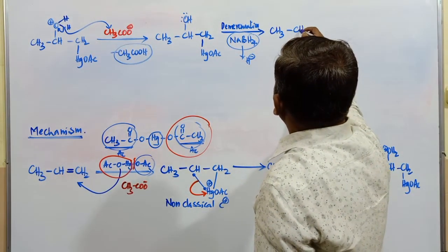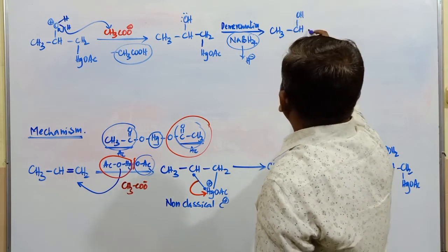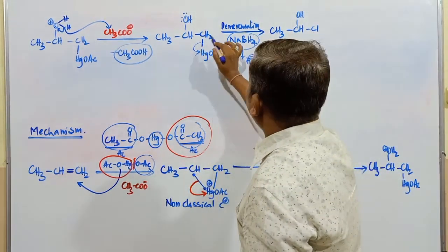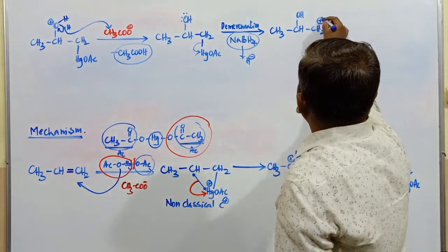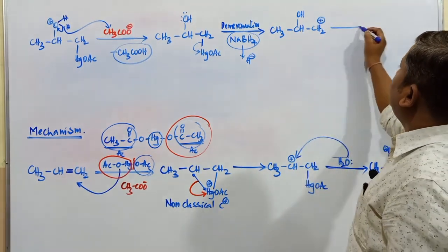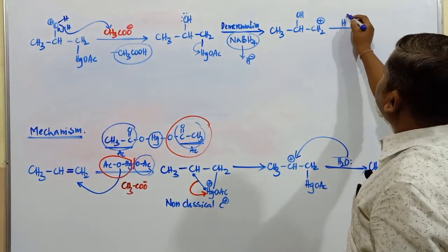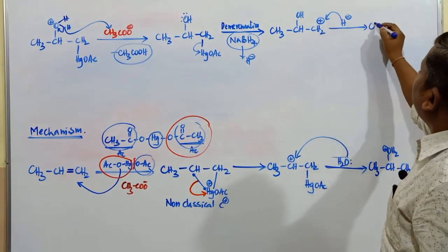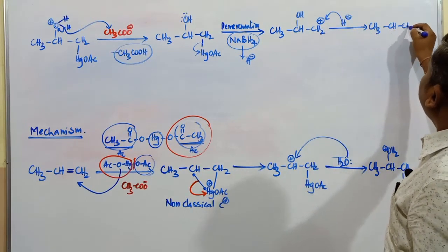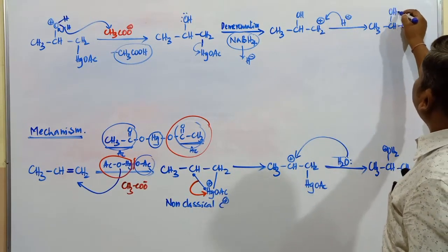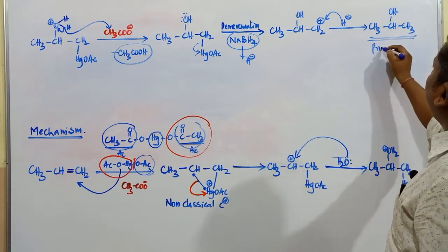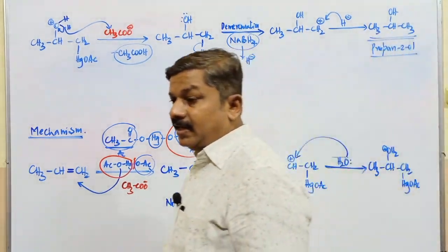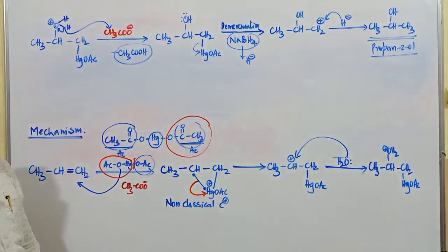After this process, CH3CH, this is OH. Now these electrons are shifted over here. When these electrons are shifted, the carbon atom carries a positive charge. This H minus is obtained from sodium borohydride. This H minus will attack this carbon atom, so the product is CH3 CH OH CH3. This is the formation of propan-2-ol. It is a secondary alcohol.